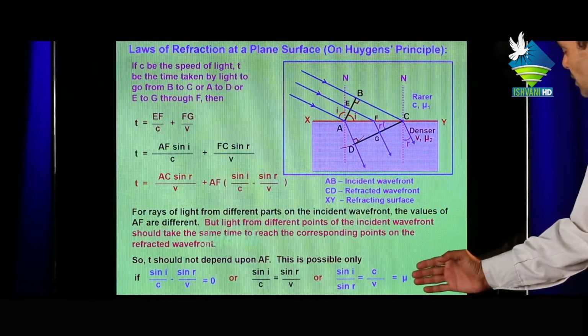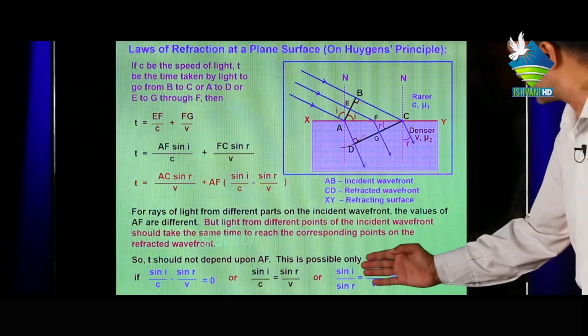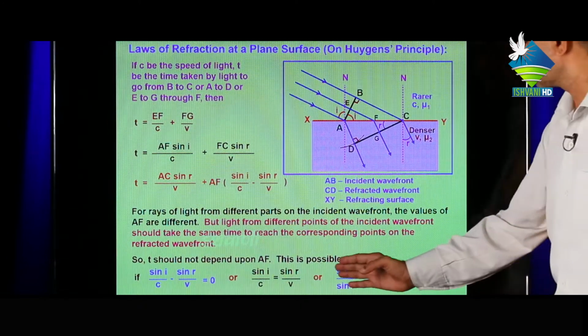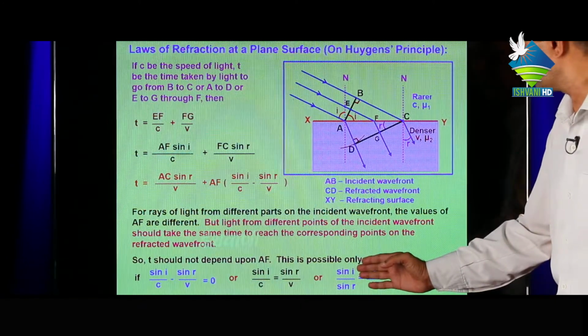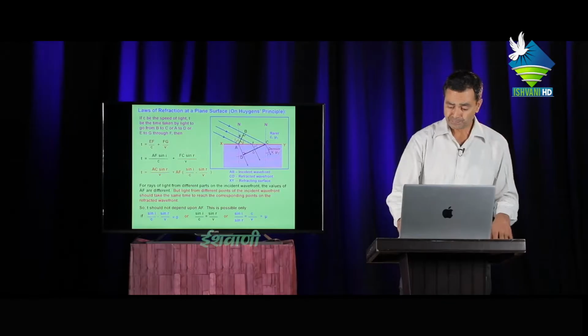Snell's law means the refractive index is equal to the ratio of velocity of light in the rarer medium to the velocity of light in the medium, or the sine of angle of incidence to the sine of angle of refraction.